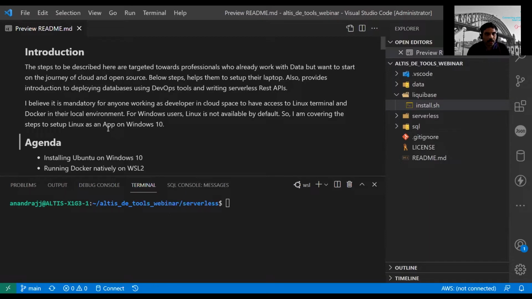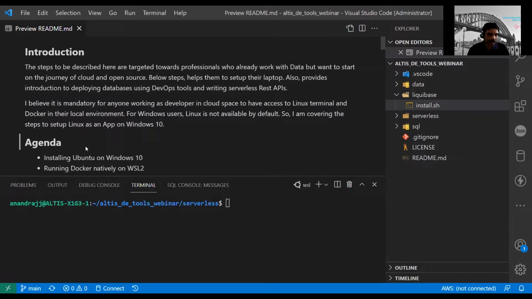This is why I am including the setup of Ubuntu for Windows. I believe that anybody who is working in data, or any developer working in the cloud, should know Linux, and should have access to a Linux terminal and Docker in their local environment.